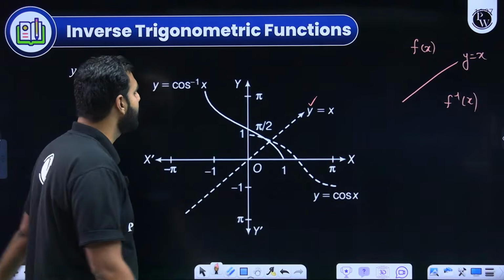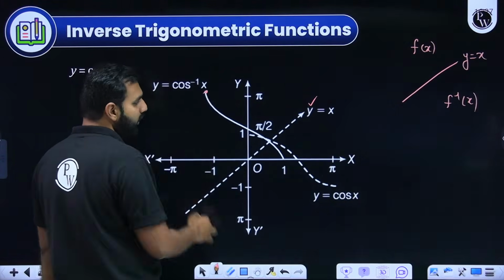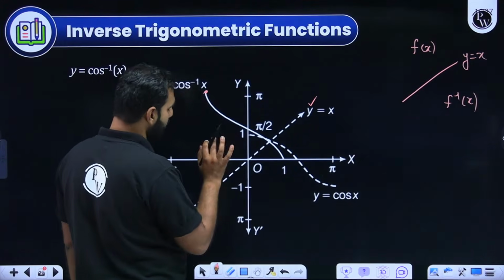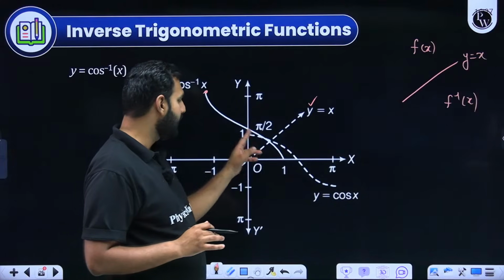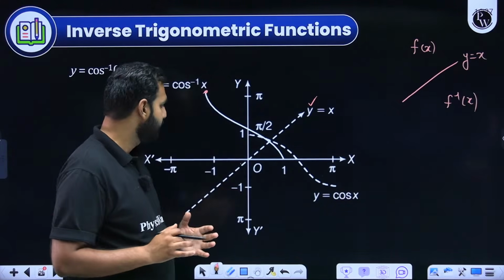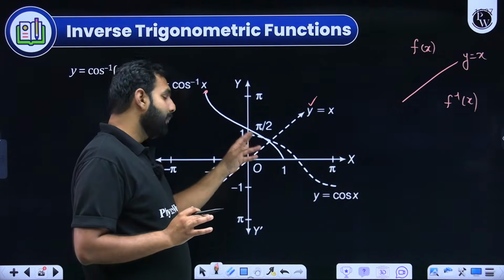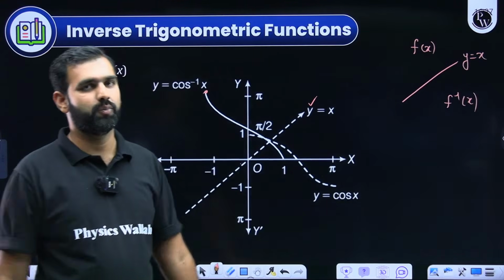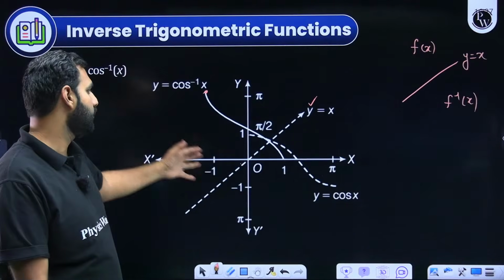The very basic idea is at pi it is minus 1, at 0 it is 1, and at pi by 2, sorry, I'm really sorry. At pi by 2 it is 0, and at 0 it is 1. So the inverse process is being taken, and with that you draw the graph of cos inverse x.